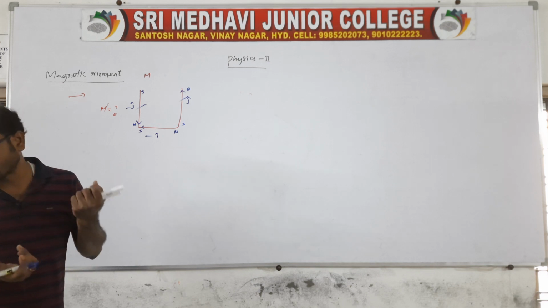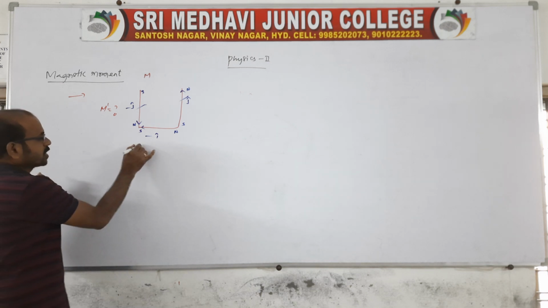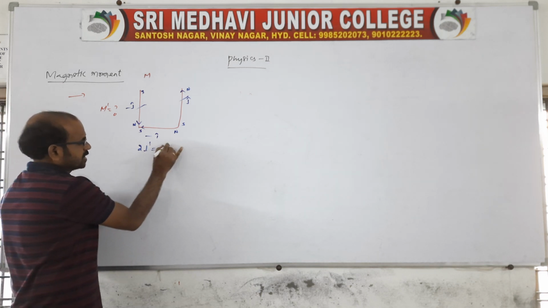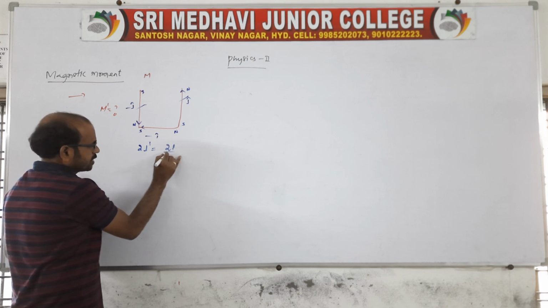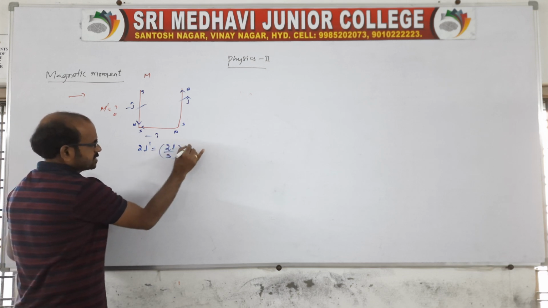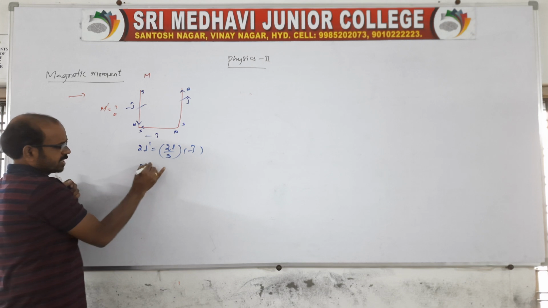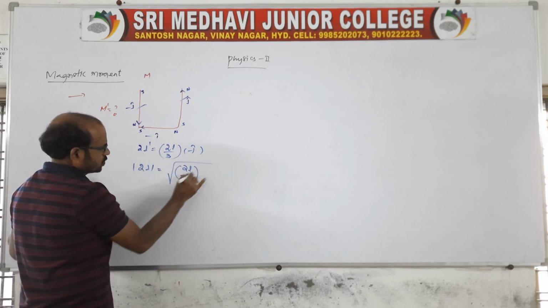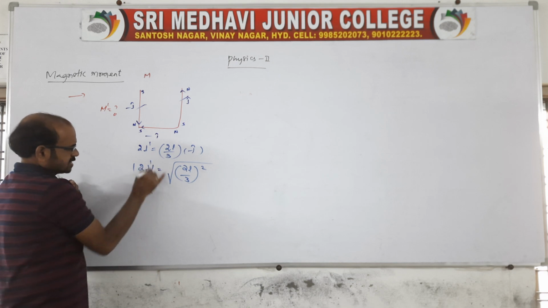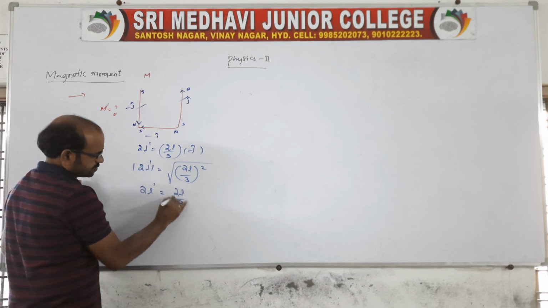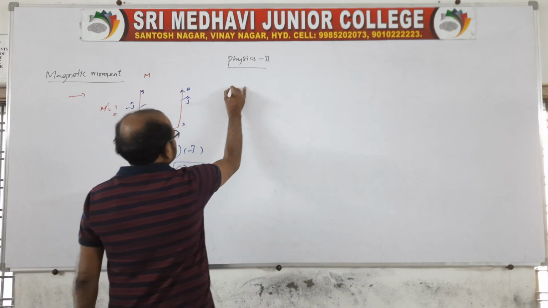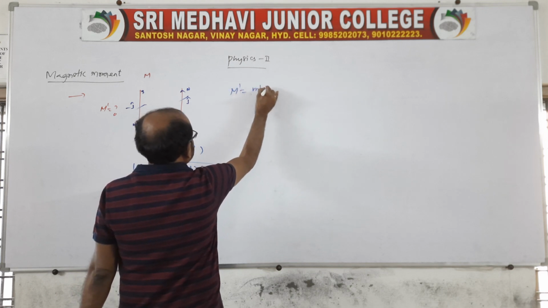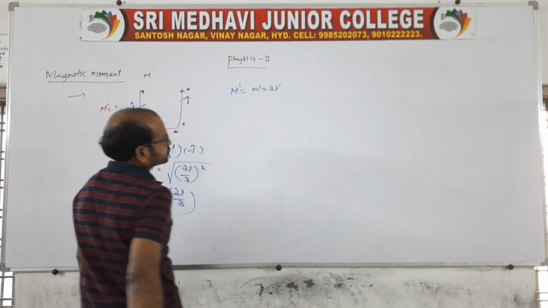Then you take the new magnetic length 2L dash is equal to 2L by 3 minus i cap. If you take the magnitude, root over 2L by 3 whole square, so 2L dash is 2L by 3. Now the new magnetic moment is M dash is equal to small m into 2L dash.